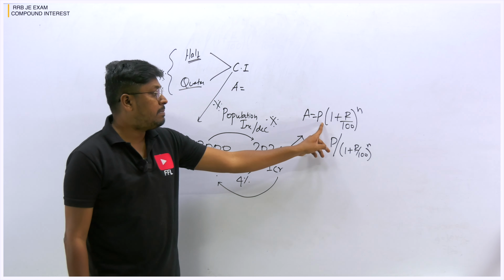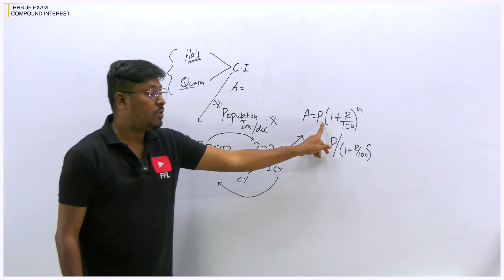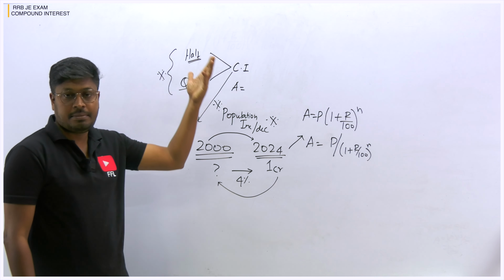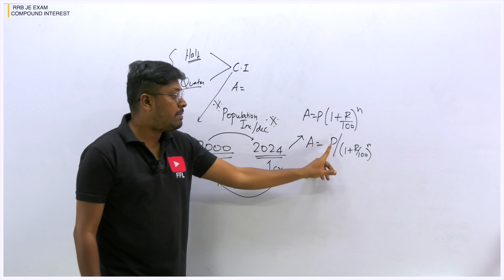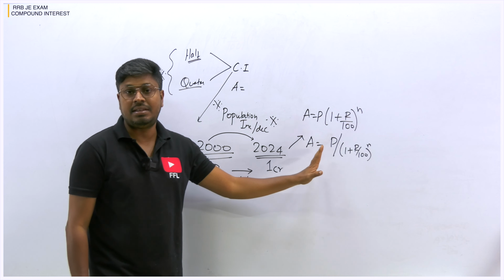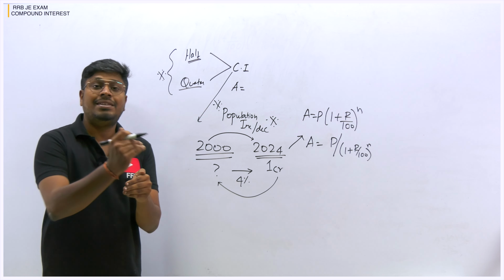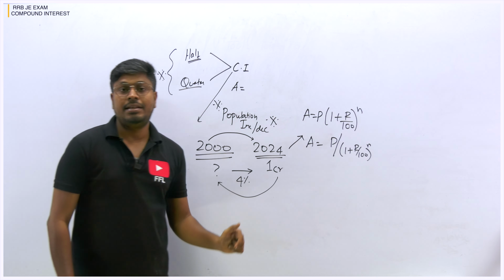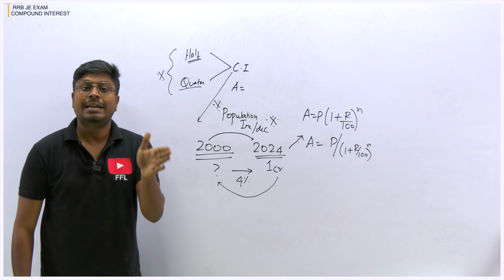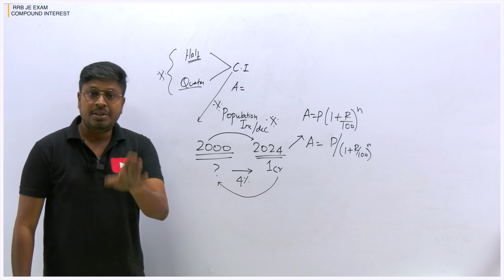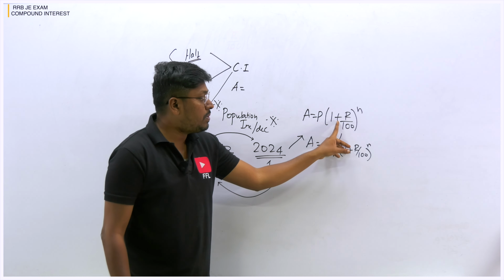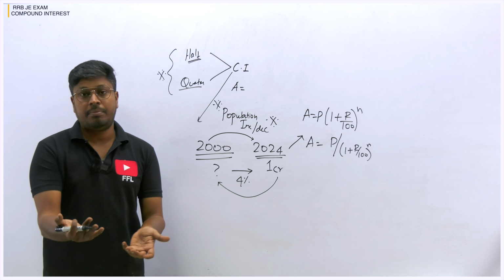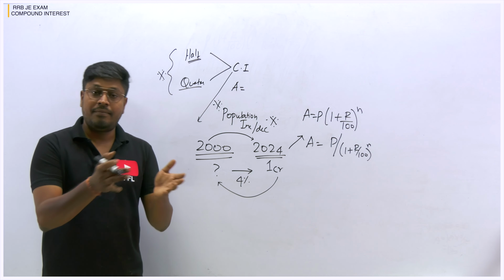When you go from 2000 to 2024, you have to multiply. If it is 2024 to 2000, they are going back, so in those cases, divide the principal. That is the only difference here. If the population is getting increased, then write plus. If the population is getting decreased, for example by 2% every year, then you have to substitute minus here, minus 4% or minus 2%. Why? Because it is a decrease in population. If it is a decrease, minus. If it is an increase, plus.